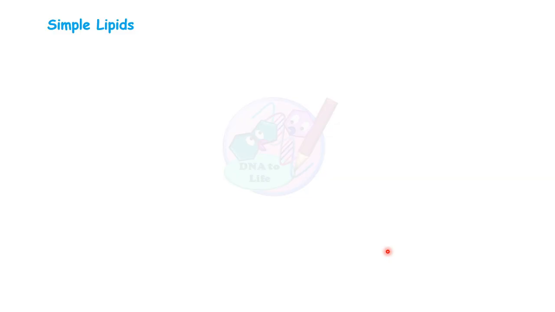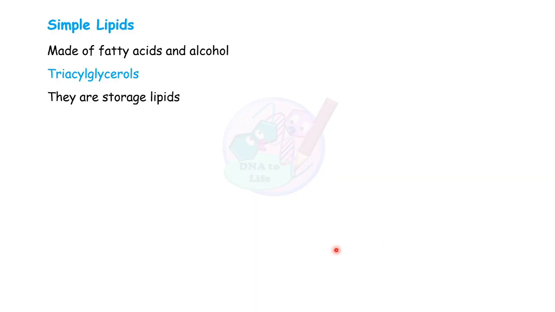In this lecture, we will talk about the simple lipids. They are made up of fatty acids and alcohol, and examples are triacylglycerols. They are storage lipids. In our body, fats are stored in the form of triacylglycerols. So whenever we require long-term energy, these lipids are used. Next are waxes. Waxes are storage lipids as well as protective lipids. For example, you must have heard about beeswax or earwax. All these waxes are examples of simple lipids.